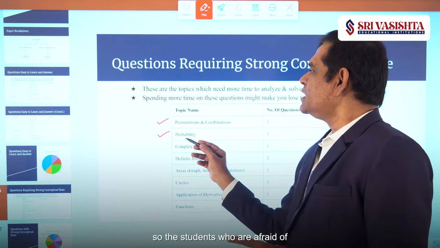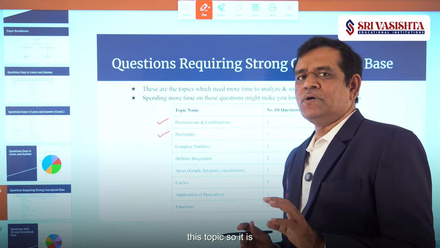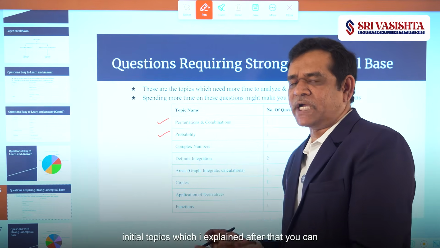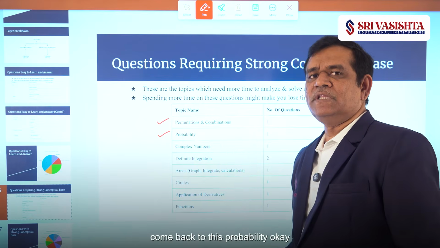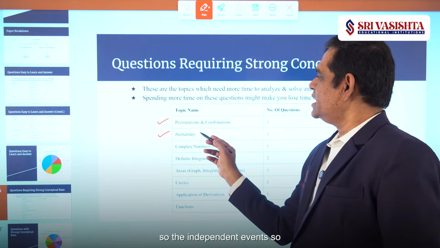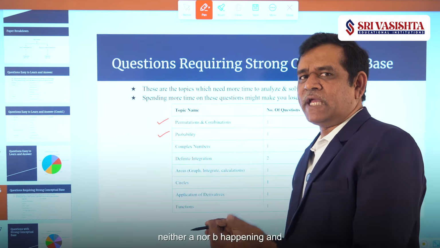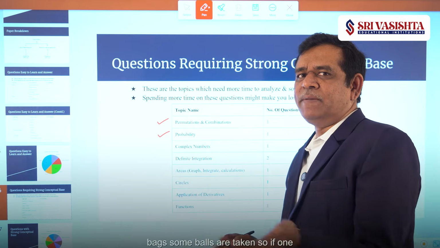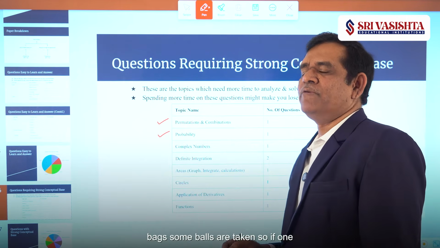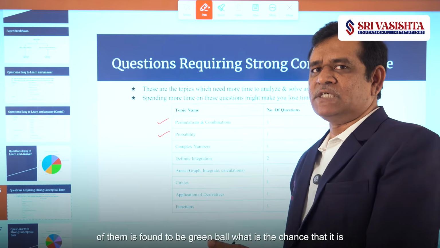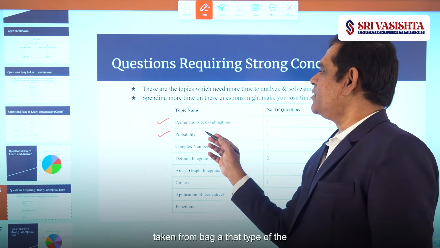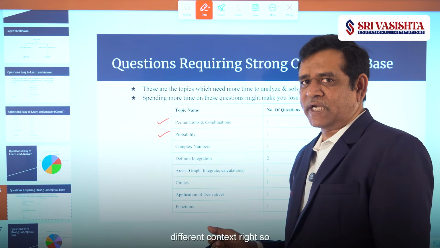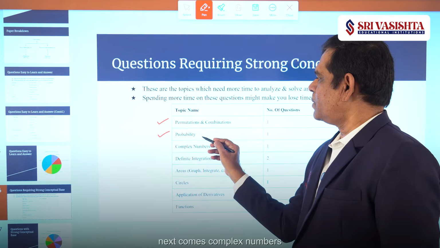So the students who are afraid of this topic, it is better that you first attempt the initial topics which I explained. After that, you can come back to probability. So the independent events, neither A nor B happening, and the Bayes theorem. From 3 bags, some balls are taken. If one of them is found to be a green ball, what is the chance that it is taken from bag A? That type of Bayes theorem question will come, but with different contexts. So this is the topic probability.